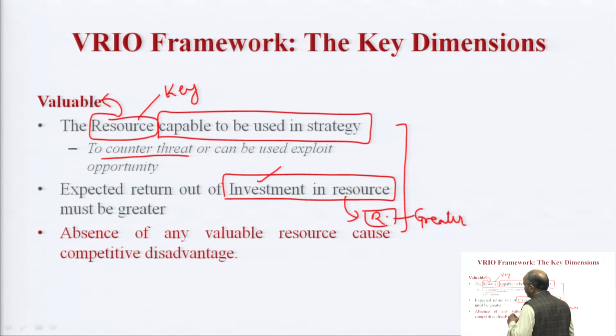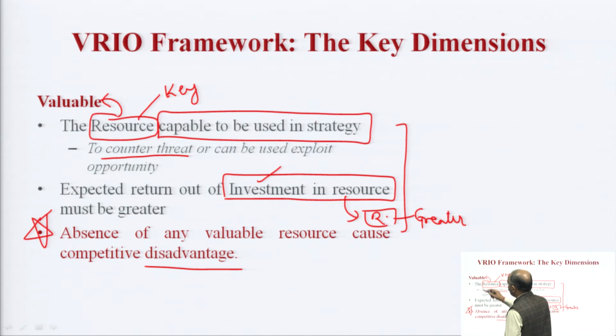And a very basic criterion to check whether something is valuable or not is just to think as if it is not available. If something is not available, what kind of disadvantage could I have? Think about a time when you are deprived of the resource under consideration. Would you have some sort of competitive disadvantage? If the answer is yes, then this resource is valuable. If the answer is no, then this resource is not that valuable. So, the dimension of value is clear.